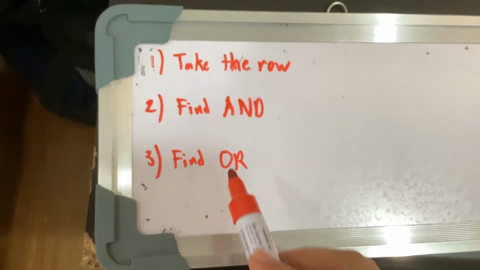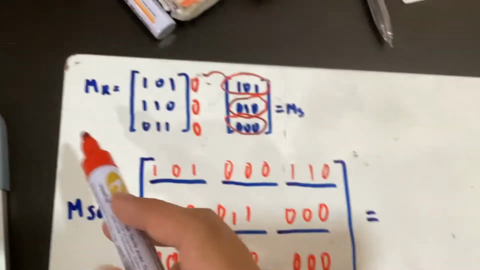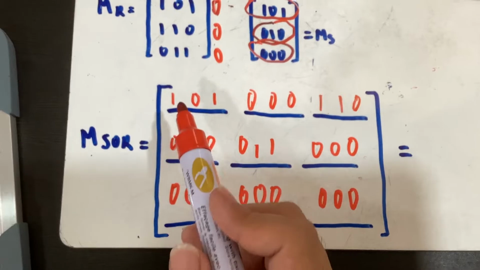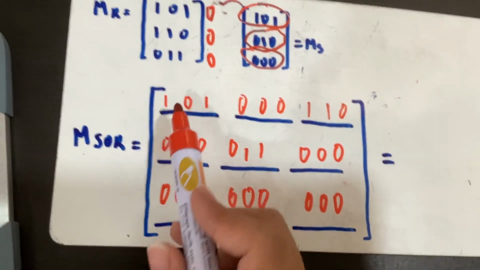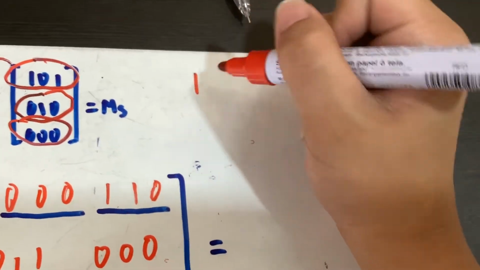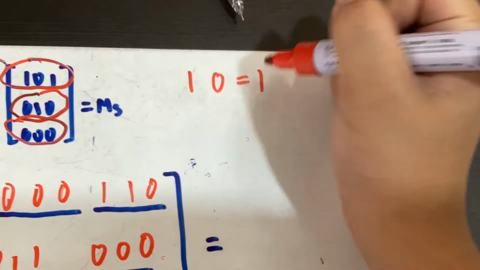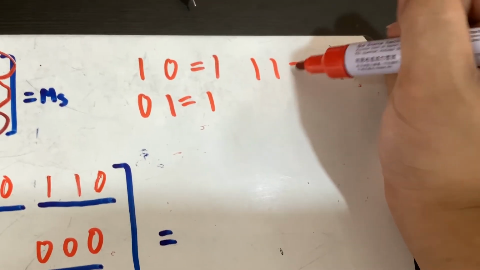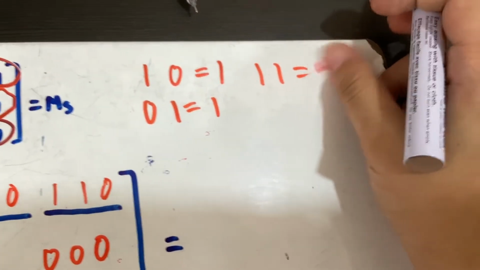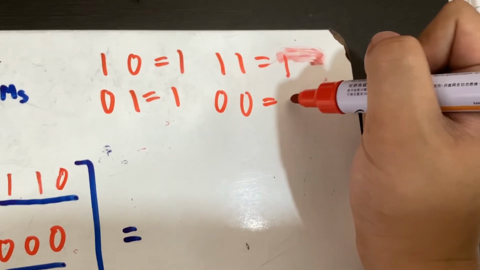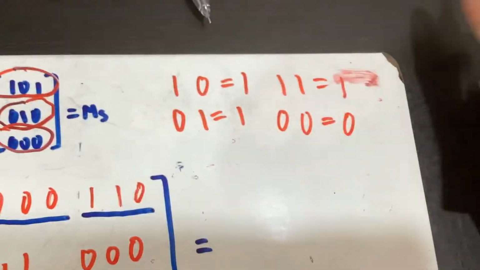We find the OR value. Okay? We can finally not look at this. Don't look at this. Now we just focus on this one. We find the OR value of this group. Per group, we find the OR value. So, if you remember what OR value is, only one thing has to be true, and then it will return true. If both of them are true, then it's still true. The only time it will be false is if both of them are false, right? So let me erase that.